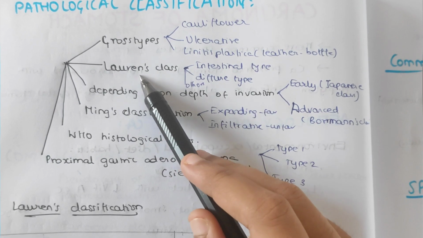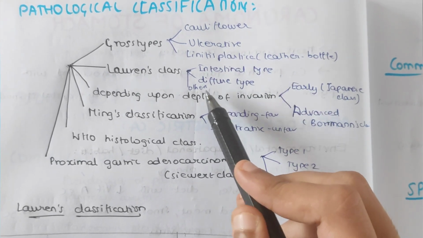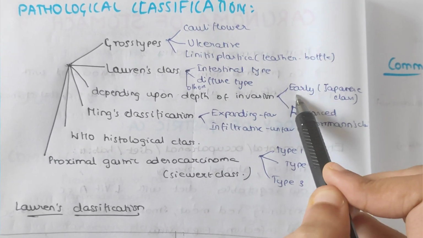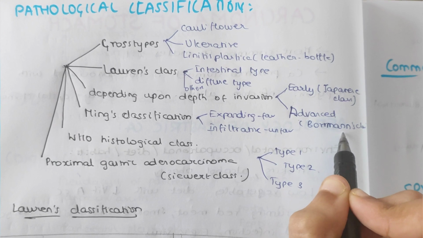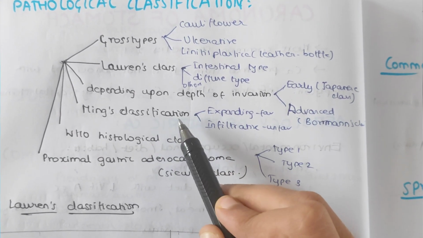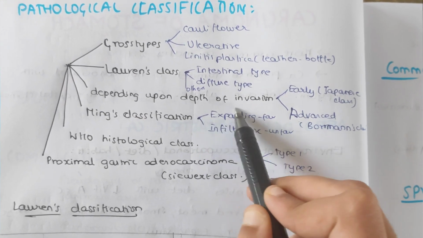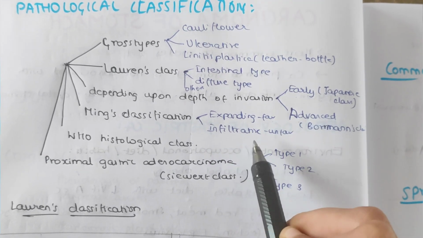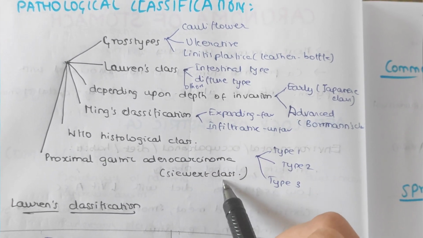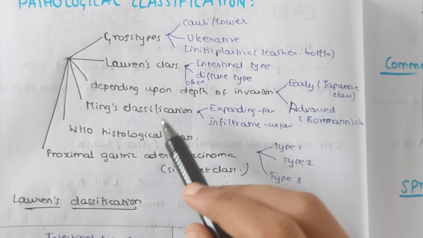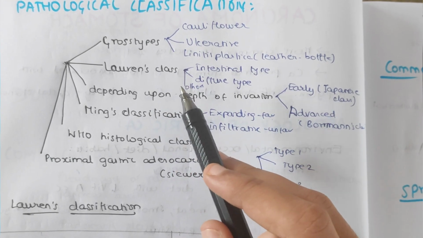And next one is the Lauren classification. According to Lauren classification, it is divided as intestinal type, diffuse type, and others. And depending upon the depth of invasion, it is classified as early and advanced. Early is also known as Japanese classification, and advanced is also known as Borrmann's classification. So next one is Ming's classification. Ming classified it as expanding stomach carcinoma and infiltrative stomach carcinoma. The expanding stomach carcinoma has a favorable prognosis, and the infiltrative one has an unfavorable prognosis. Next one is WHO's histological classification. Next is Siewert's classification. He classified it as type 1, type 2 and type 3. These are the summarized concepts of classifications of carcinoma of stomach.